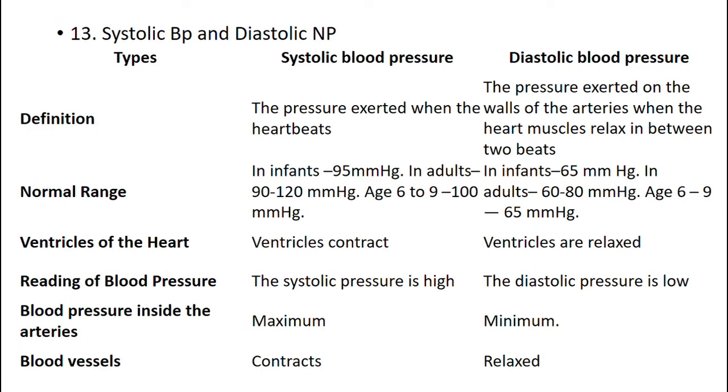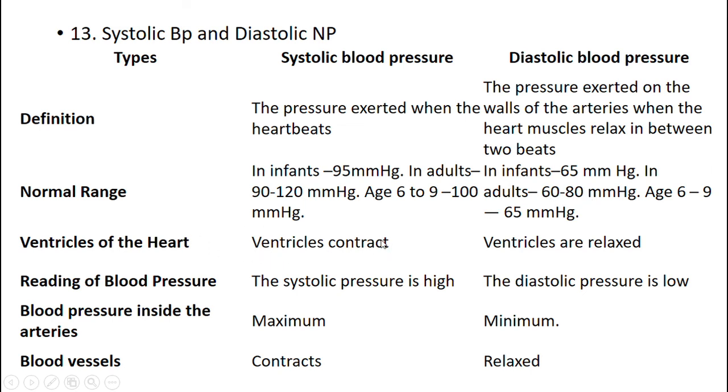Systolic BP and diastolic BP. The pressure exerted on the walls of the arteries when the heart beats is the systolic. The pressure exerted on the walls of the arteries when the heart muscle relaxes in between two beats is known as the diastolic. Normal range in the adult: systolic is between 90 to 120, and diastolic is between 60 to 80.